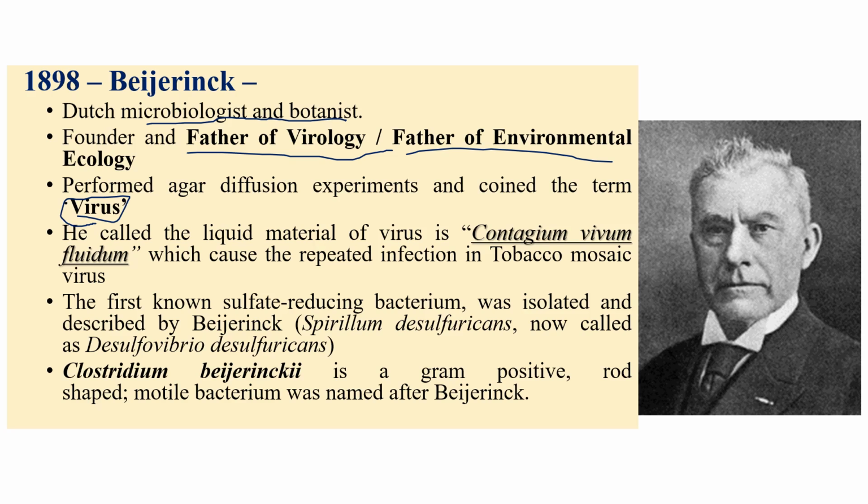That was Adolf Mayer, 1886. So that sap material he called contagium vivum fluidum. After performing various kinds of experiments and repeating them, he came to the conclusion that tobacco mosaic disease was caused by a virus, that is, the infectious liquid material, contagium vivum fluidum. He also discovered various other things like Spirillum destructans, now called Desulfobacterium desulfuricans. Clostridium beijerinckii is a gram-negative bacteria which was named after Beijerinck.